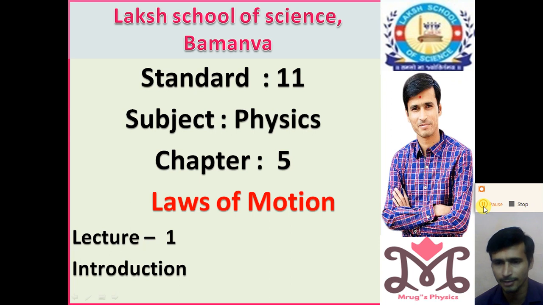So what is kinematics? Kinematics is a branch of physics which deals with the motion of the object without its causes. That is what we discussed in chapter number 3 and chapter number 4. We discussed the motion of the object: what is motion, what are the different types of motion, and what are the different physical quantities associated with motion, like displacement, path length, velocity, acceleration, right?